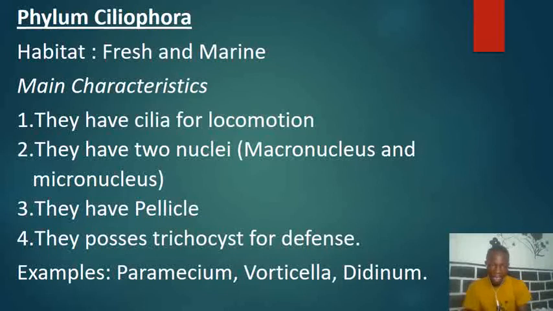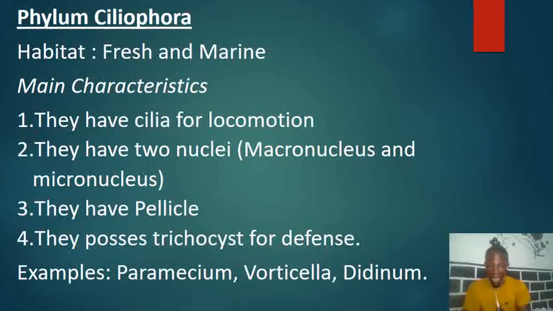Number two is that they have two nuclei. They have two nuclei in their cell. You will see two nuclei. Now we have the macronucleus and we have the micronucleus. These are two nuclei that can be found within the cells of organisms in the phylum Ciliophora.